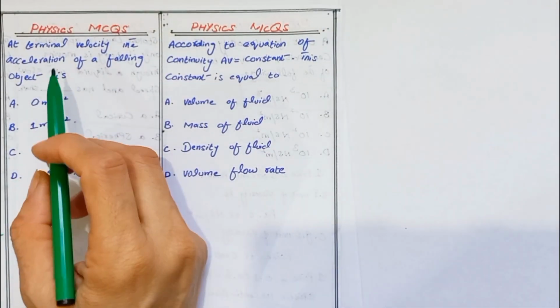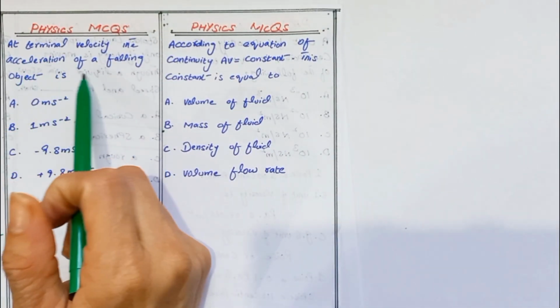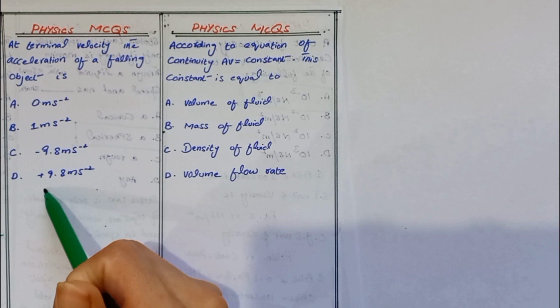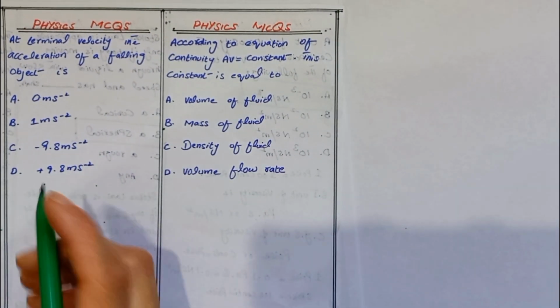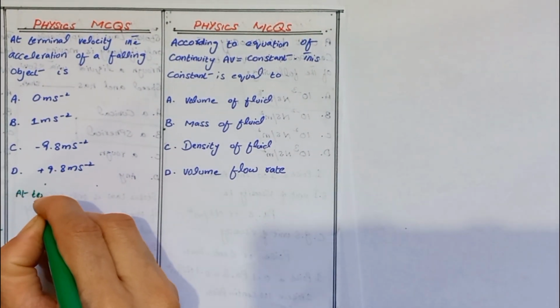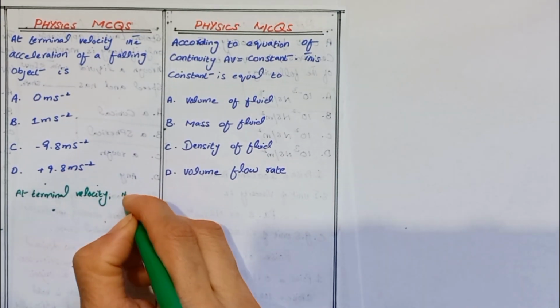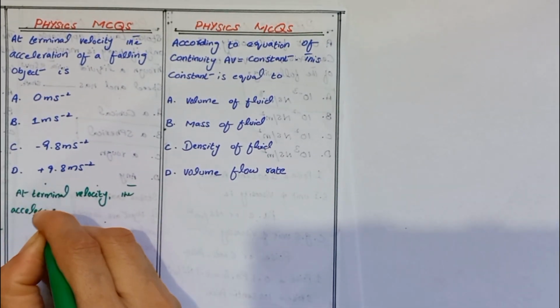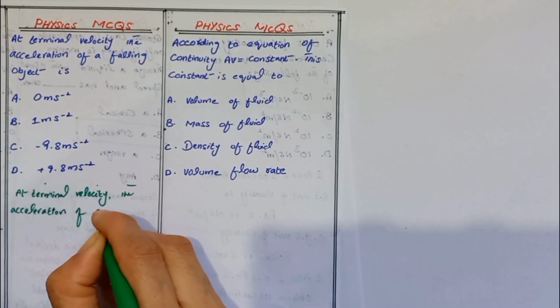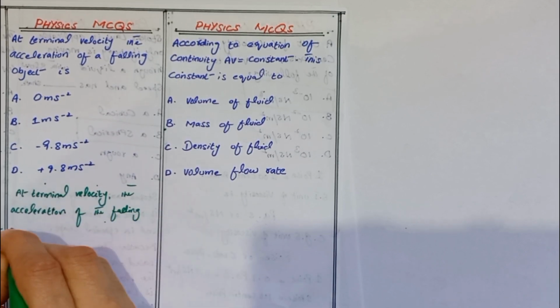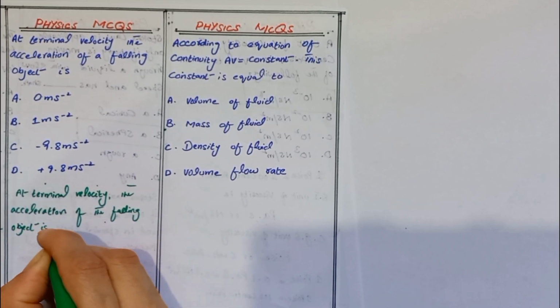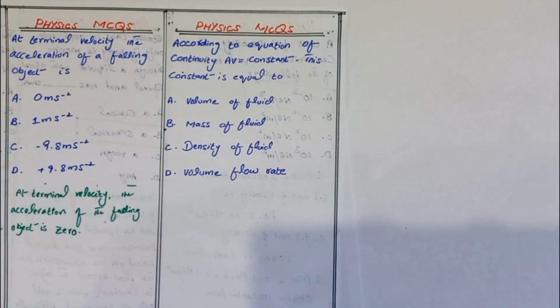Now we discuss the fifth MCQ: at terminal velocity, the acceleration of a falling object is 0, 1, minus 9.8, or plus 9.8. So here we first discuss that at terminal velocity the acceleration of the falling object is 0